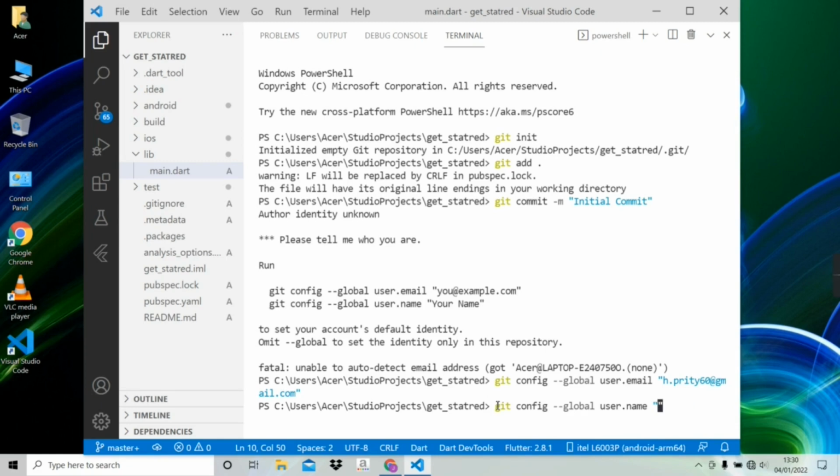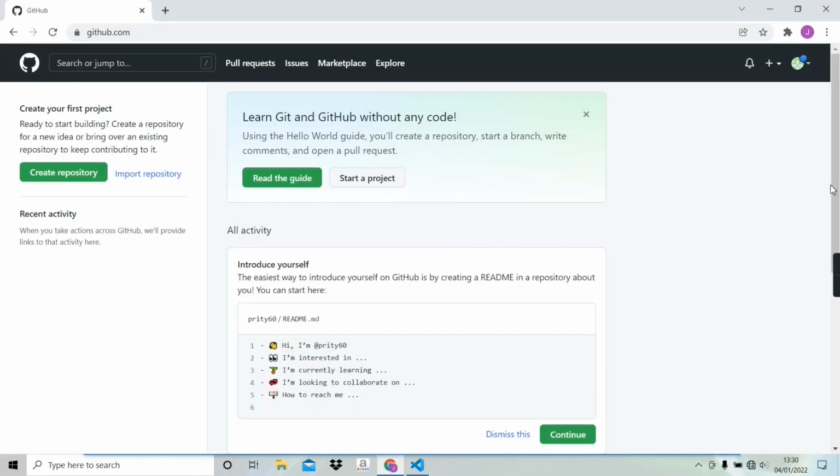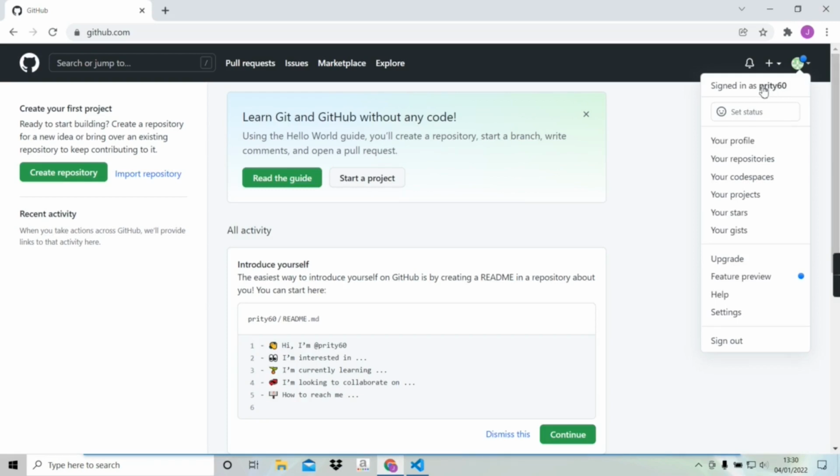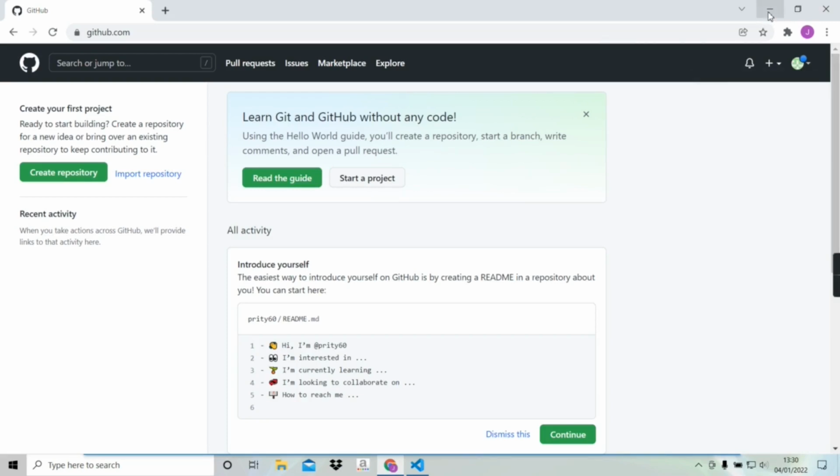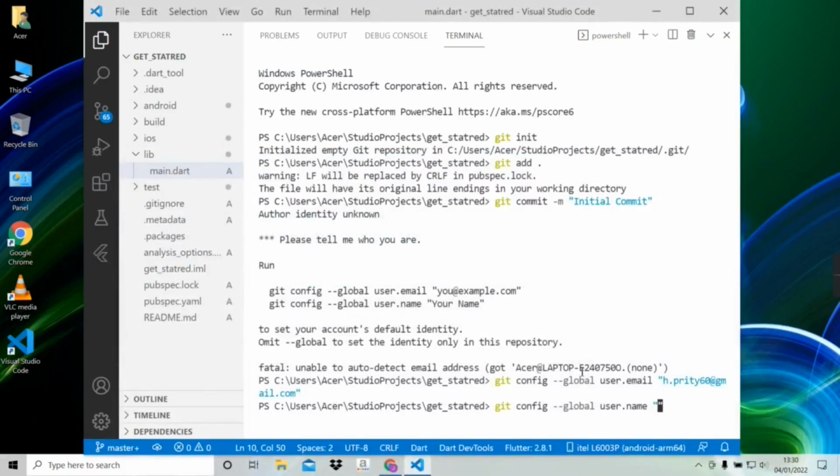But where can we get the username? If we go to our GitHub account, here's an option. By clicking this option, we can see our username. So get back to VS Code and I'm gonna put my username and then enter. So this way we can log into our GitHub account.